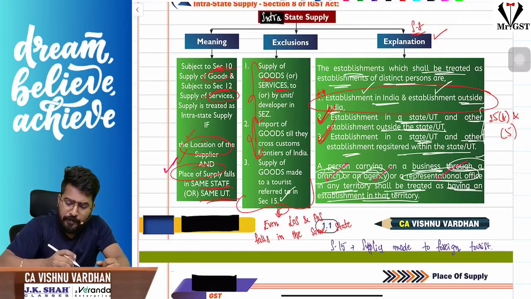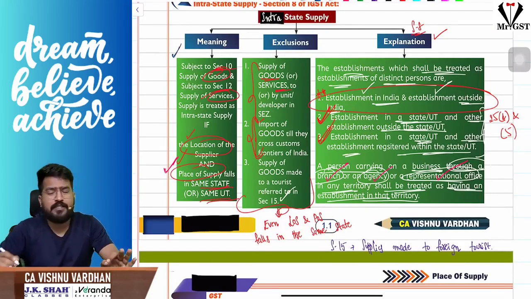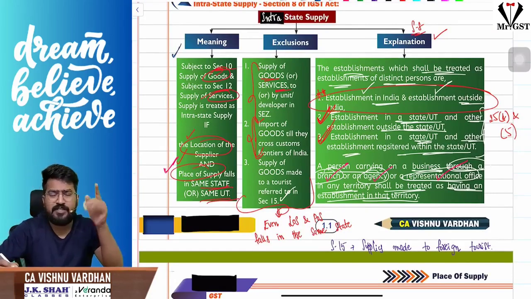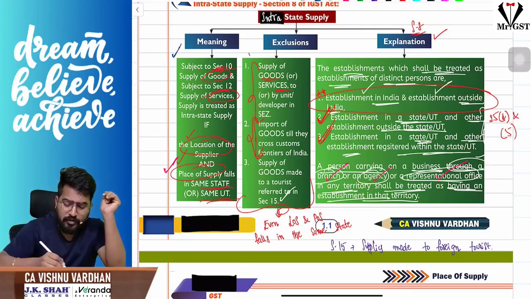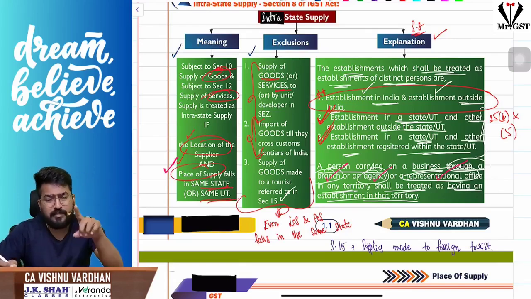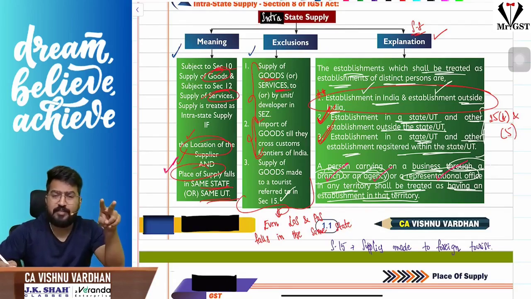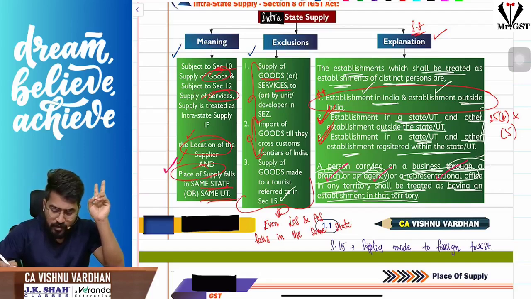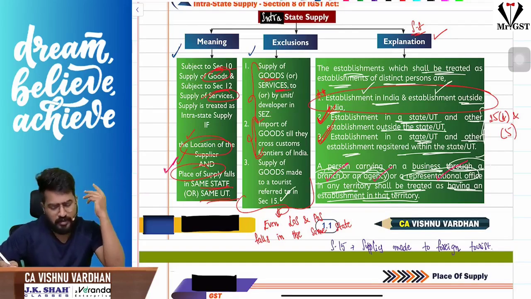So generally, intrastate supply means the location of the supplier and place of supply fall in the same state or same union territory. But even though the location of the supplier and place of supply fall in the same state, if it is made to an SEZ unit or developer, it is interstate supply. If it is import of goods, till they cross the customs frontiers, it is interstate supply. Then supply of goods made to a tourist referred to in section 15 is interstate supply.